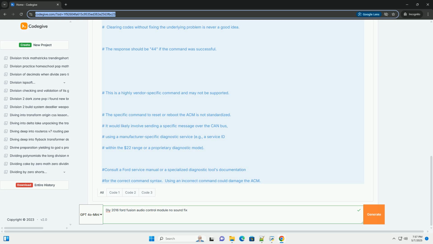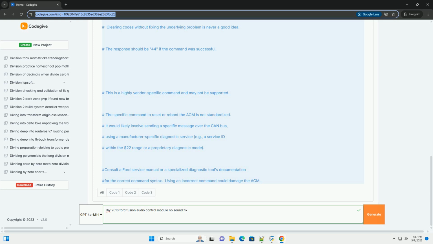4. Check speaker connections. Although less likely to cause complete silence across all speakers, it's worth a quick check. Inspect the speaker wires at each speaker location for damage or loose connections. Use a multimeter to measure the resistance of each speaker. A typical speaker should have a resistance of around 4 to 8 ohms. An open circuit, infinite resistance, or a short circuit, close to 0 ohms, indicates a problem with the speaker.